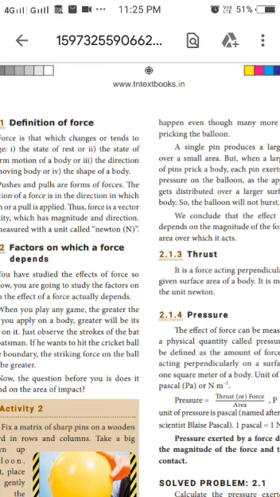Then we will study one more definition, that is thrust. What is thrust? What is the definition for thrust?